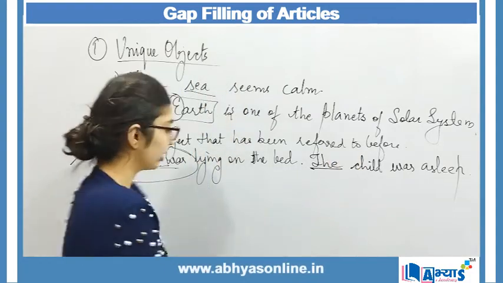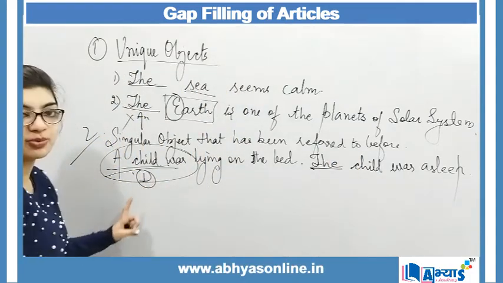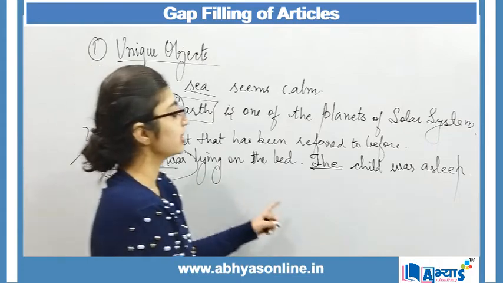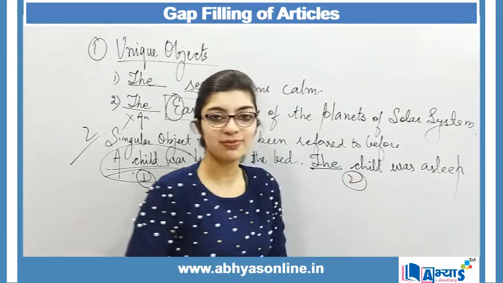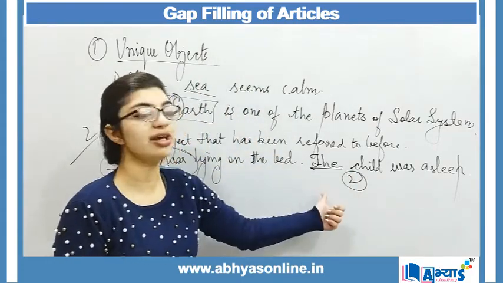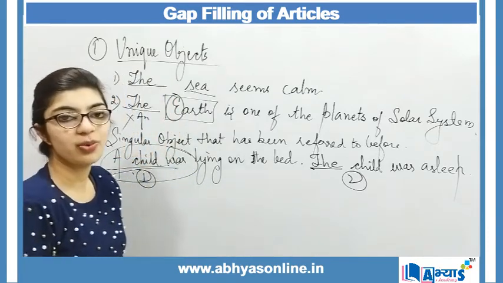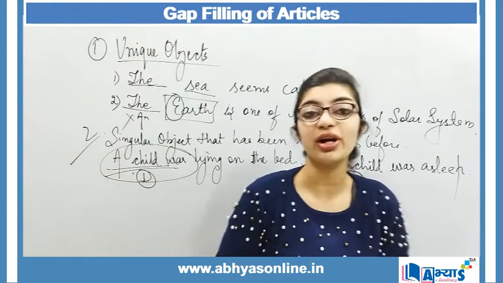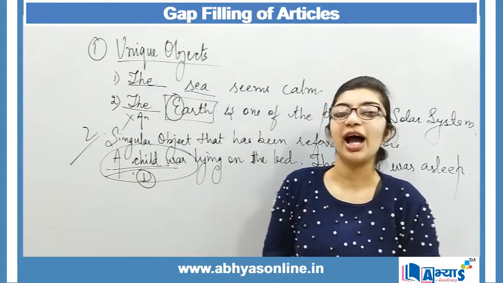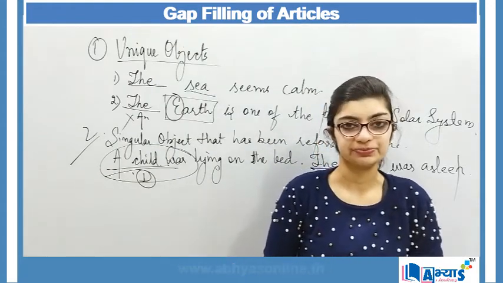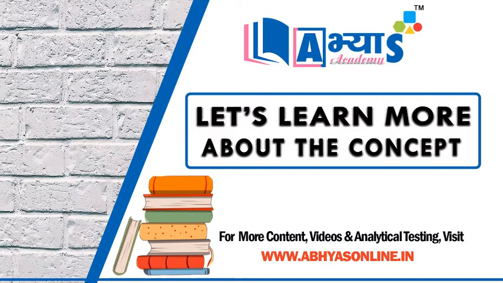asleep. Why? Because this is the first time when I was mentioning the child. Now the second time when I will mention the same child, instead of a, I will say the child was asleep. So this is again another area where instead of using a or an for a singular noun, I will make use of the.